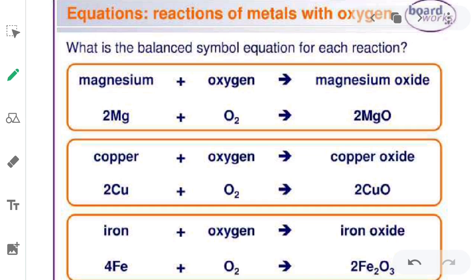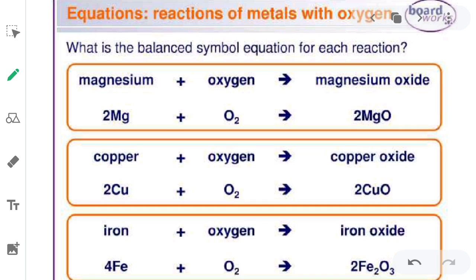In your book, the sodium and oxygen reaction is given as an example. In the last line you can see that from the reactions given above, the order of reactivity of metals with oxygen is sodium, then magnesium, then zinc, then iron, then copper, which means sodium reacts very easily with oxygen.